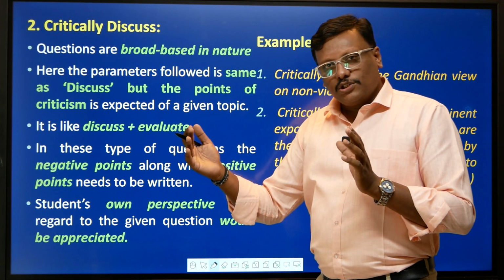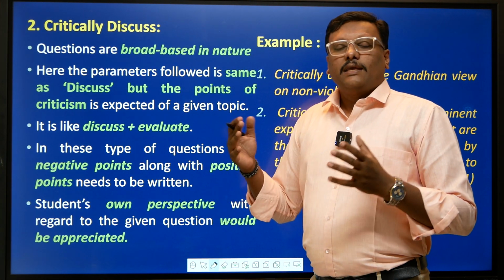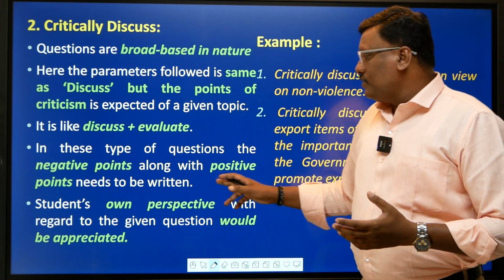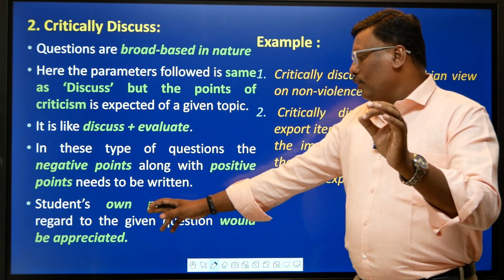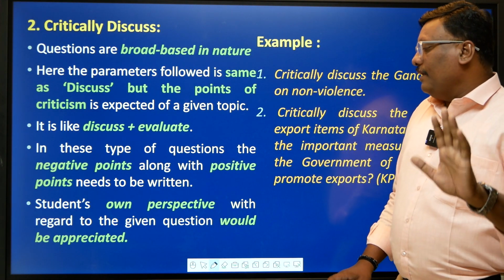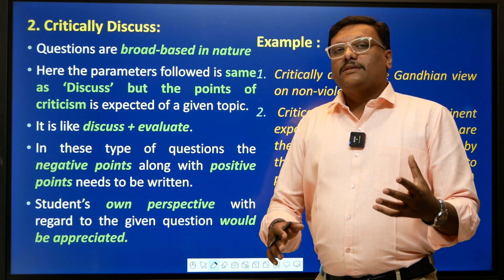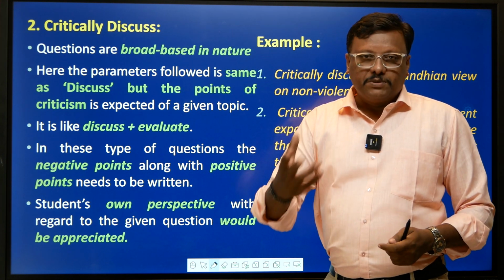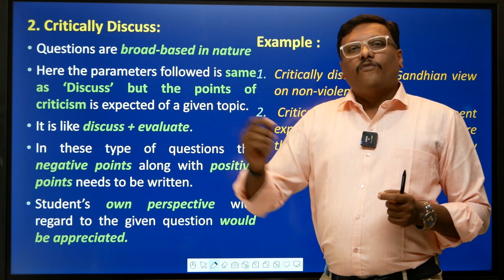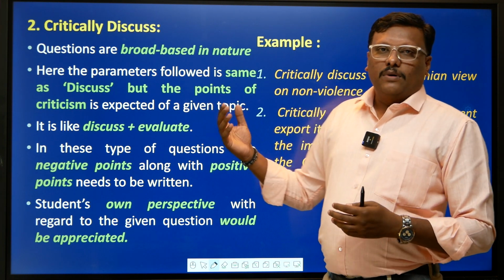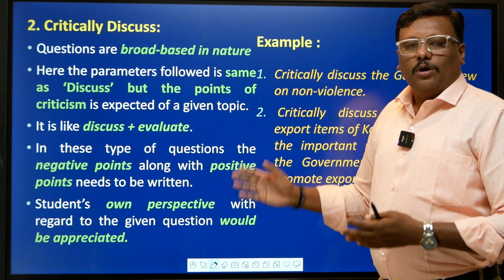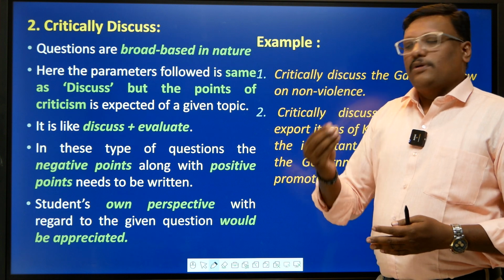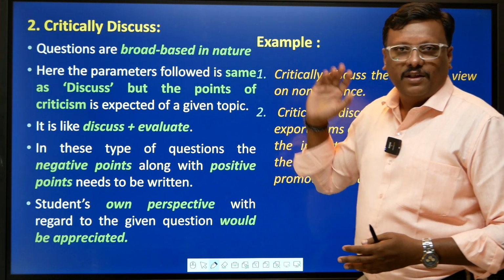In comparison to discuss, it is much more broad based, because here the analysis is much deeper, right? And you have to present the positives along with the negative points, but if you are able to present your own perspective, it is well appreciated. So in a critically discuss question, it is expected that a student should provide his or her own perspective, and there is scope for you to express your like or dislike about a particular topic or statement, proving your like or dislike with the support of sufficient evidences, right?